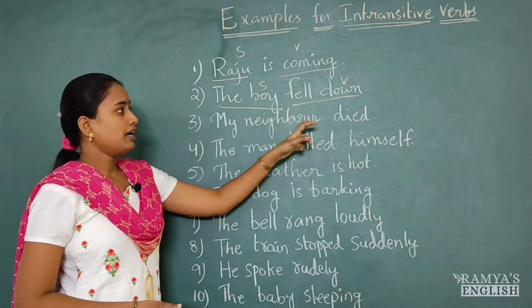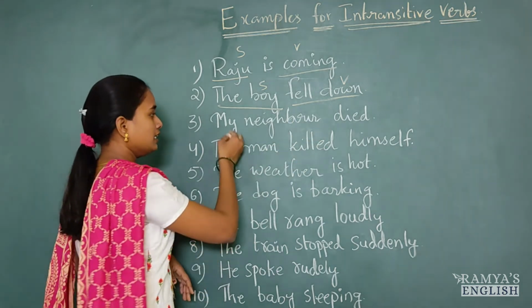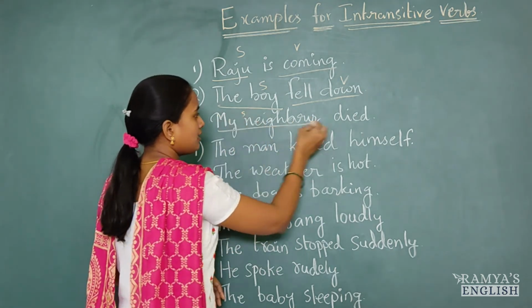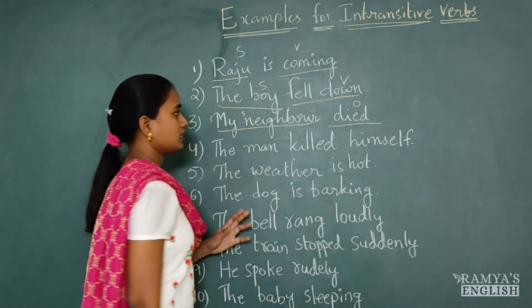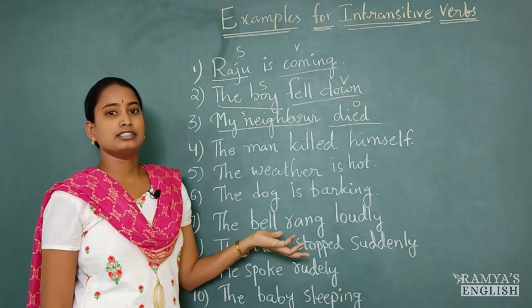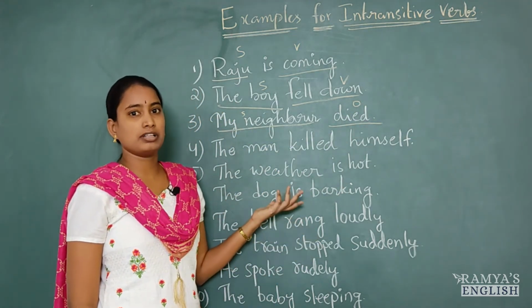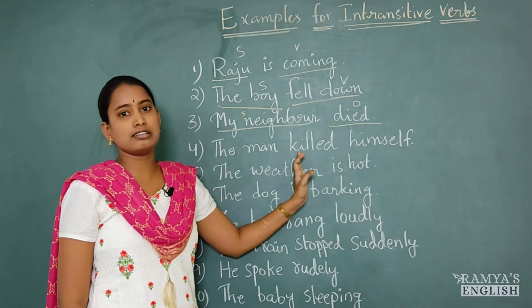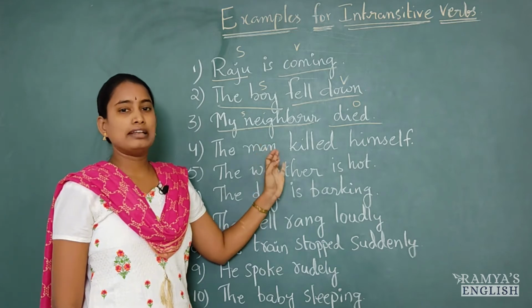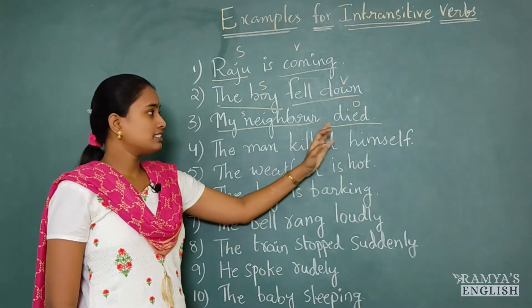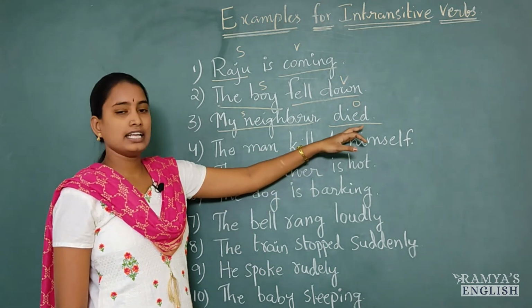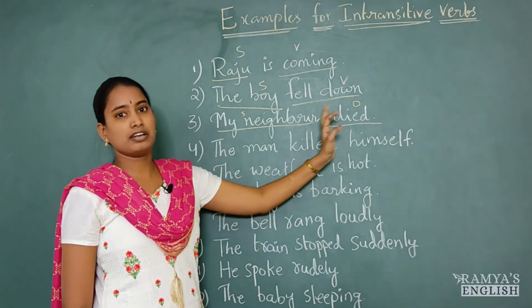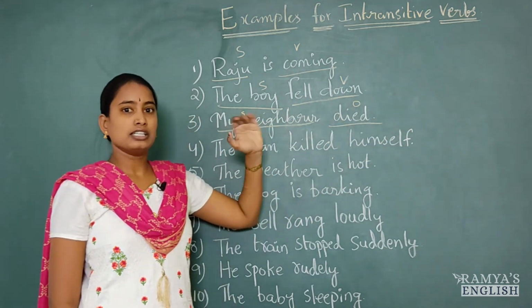Next example is my neighbor died. In this, my neighbor is subject, died is verb. My neighbor died due to cancer or something. We can mention the reason here. Why he died? What was the reason for his death? We can mention the reason, but this dying action cannot be passed from the subject to the object.